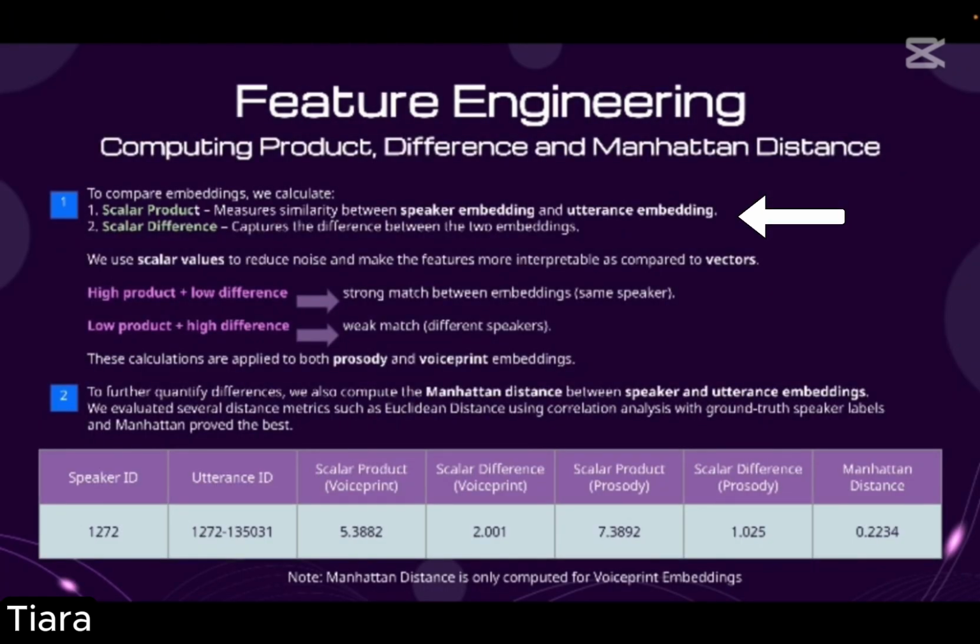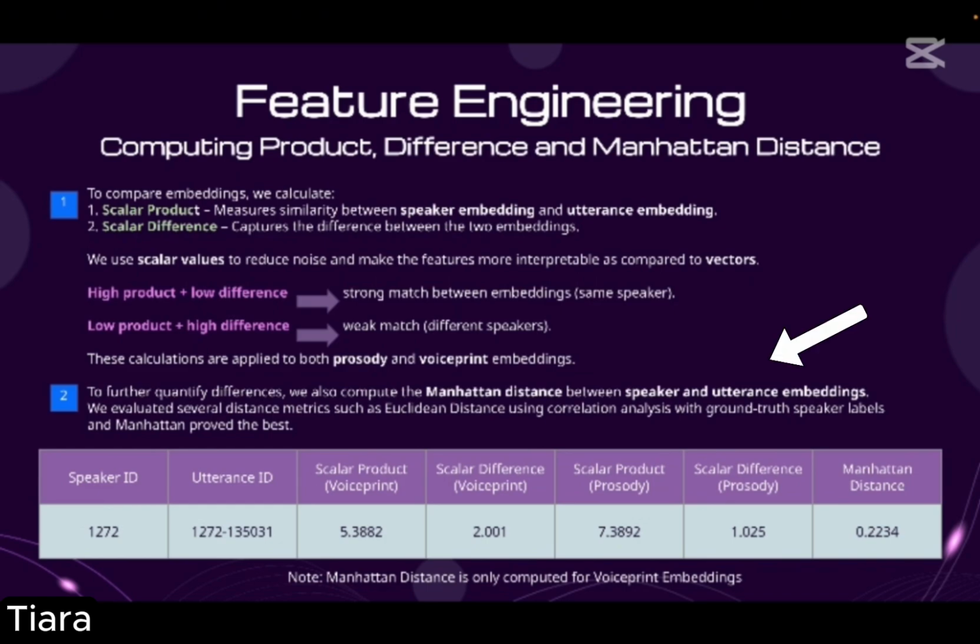We first compute the scalar product and difference between the speaker embedding and utterance embedding. These calculations measure the similarity and difference between two embeddings. We use scalar values to reduce noise and make the features more interpretable as compared to its vector form. These calculations are applied to both prosody and voice print embeddings.